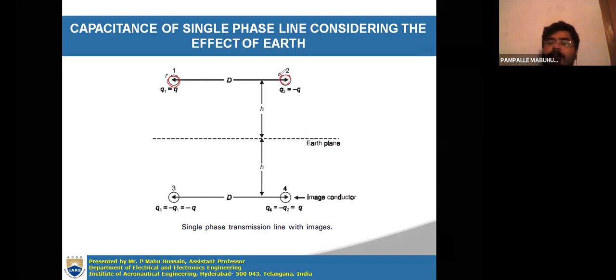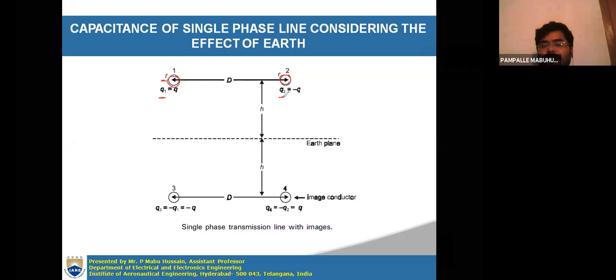Both conductors have the same radius, which is represented with small r. Whenever the conductors carry current, charge is developed on them: Q1 for conductor 1 and Q2 for conductor 2. Conductor 1 is a forward conductor and conductor 2 is a return conductor.